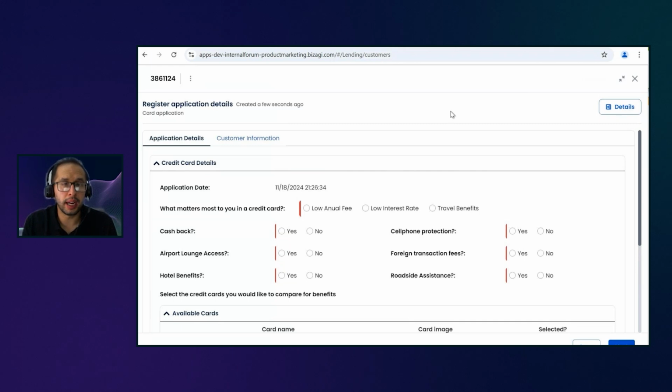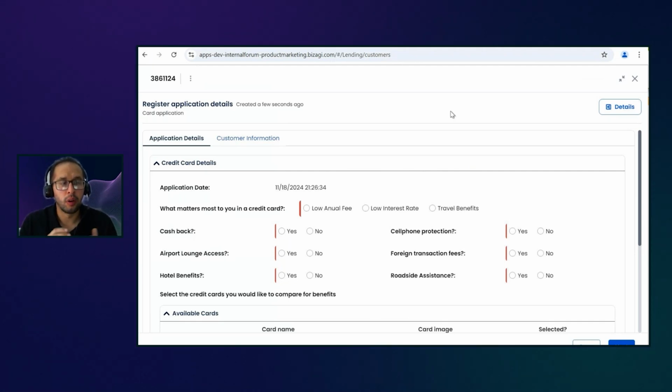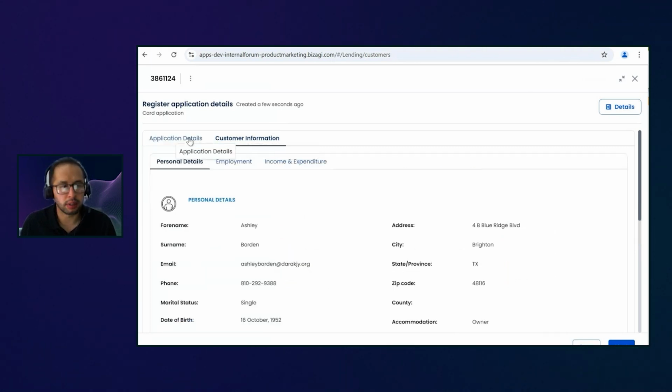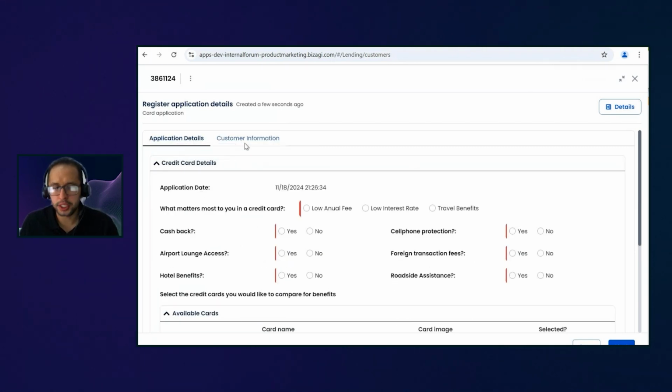That's the magic behind the agents, and that's the magic of the combination of agents with Bizagi AI capabilities. So from David's perspective, what he has is: look, I am here with this customer, in this case we selected Ashley, and I have all the information from Ashley, all the details, transaction, employment, everything we know. But then we can start asking Ashley about the new credit card that maybe she wants to have.